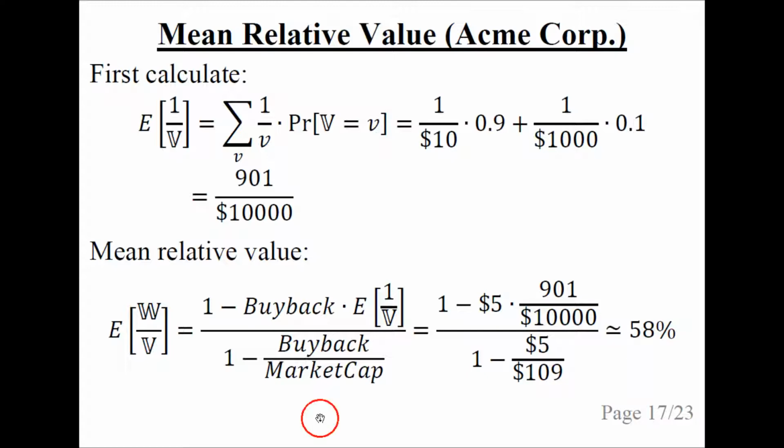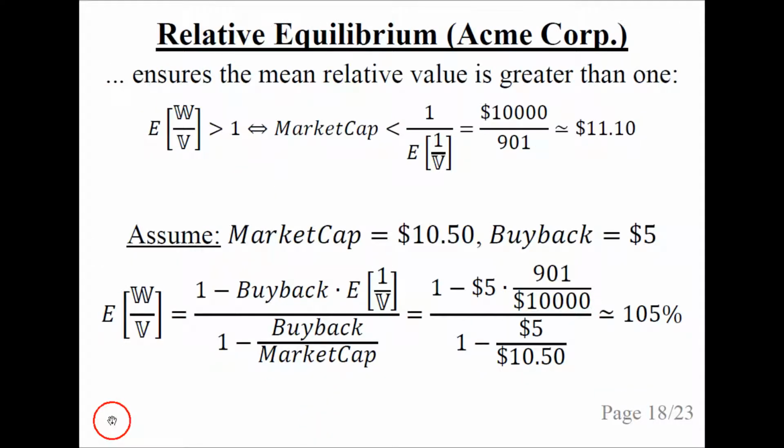So on average, we would have a loss of 42% to the shareholders of Acme Corporation if we make the share buyback. The relative equilibrium ensures that the mean relative value is greater than 1. And it is a formula from before, and we calculated this number on the previous slide, and we plug it in, and we get $11.10.